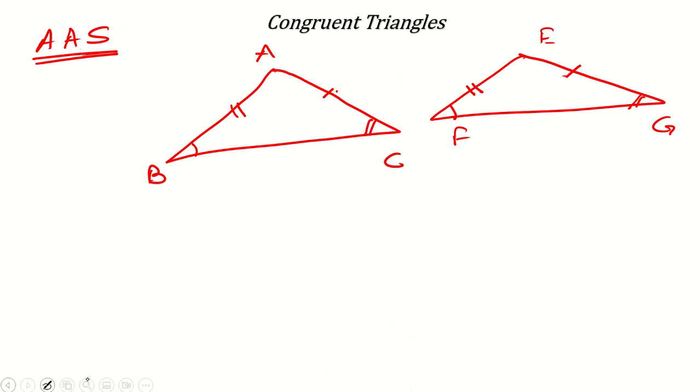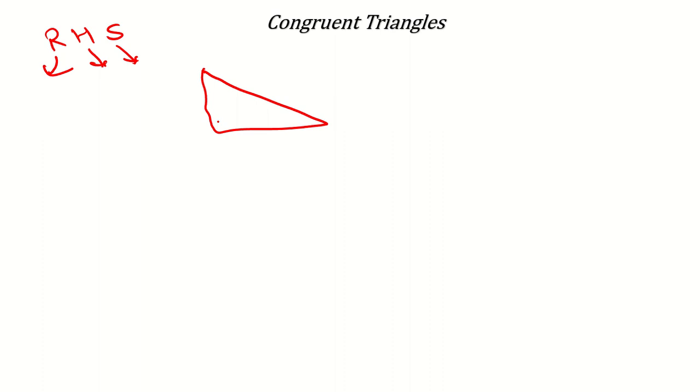Okay. Now another thing can be RHS for the right angle triangle. Normally it is also said as RHS criteria, right angle, hypotenuse and side. But here you study in a different way, so I'll tell you that also. See, this is the right angle, this is also the right angle. Now you have leg and hypotenuse. Here also you have leg and hypotenuse, and one angle here, one angle here.